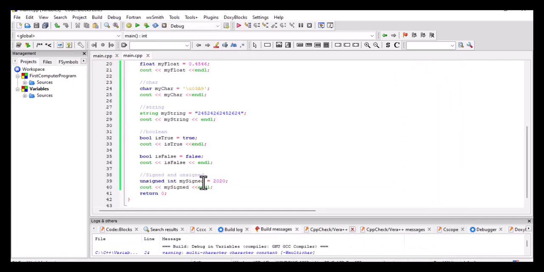So the takeaway is that signed and unsigned are modifiers. They're among the few modifiers that you have in C++. Unsigned means a number only takes positive numbers. Signed accepts what? Both positive and negative numbers. And the default state for integers or numeric data types in C++ is what? They are all signed, meaning they accept positive and negative numbers. In the next videos, we're going to look at other modifiers.